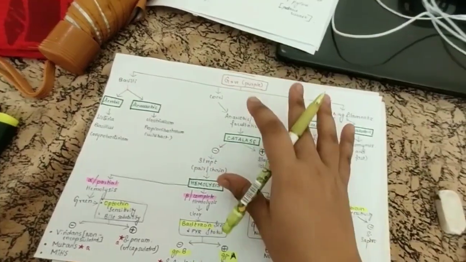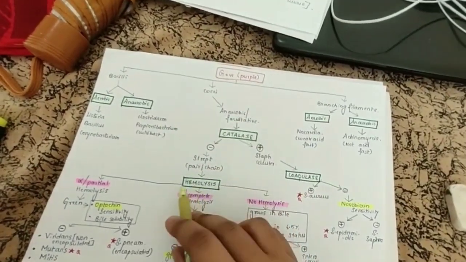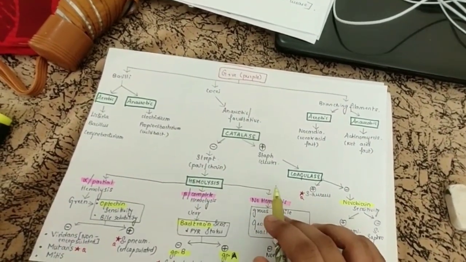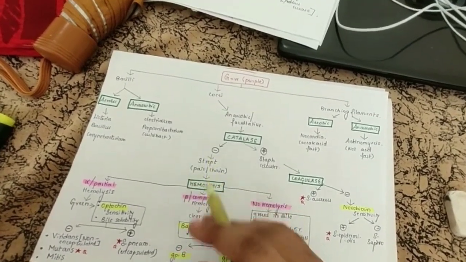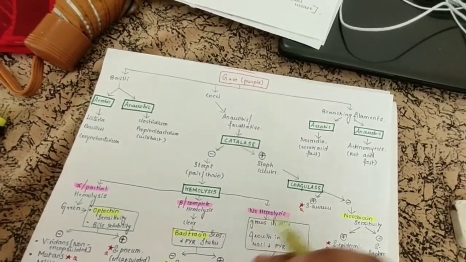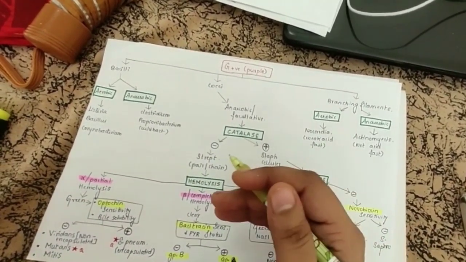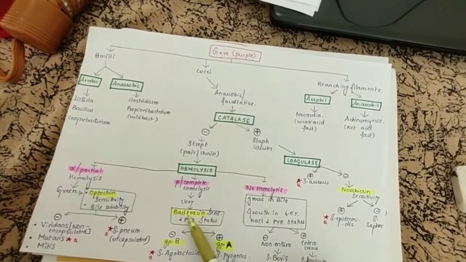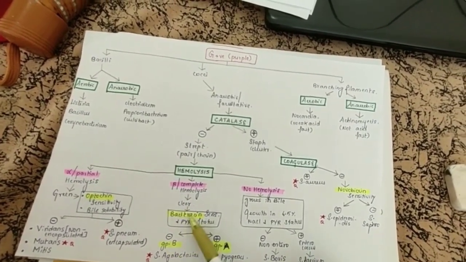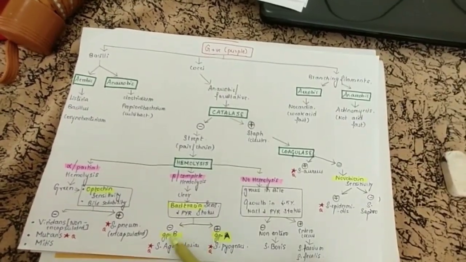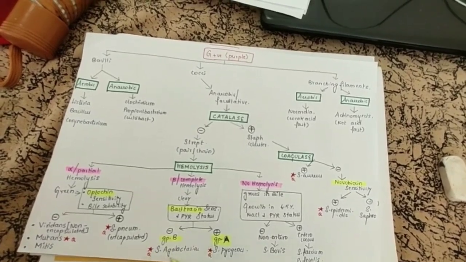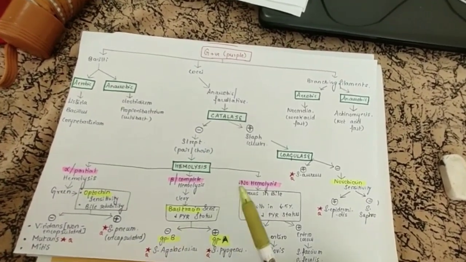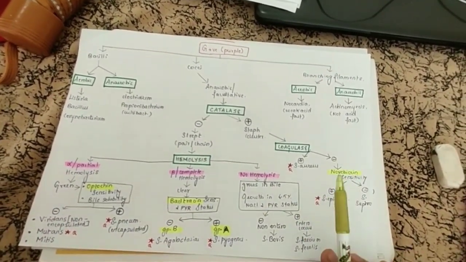Even if you have not seen that bacteria before, when you read the question, it may say it is beta hemolysis positive and bacitracin negative. So what will be the answer? Beta hemolysis positive and bacitracin resistant, you can easily answer that it is group B Streptococcus agalactiae. This is how it will be useful for you.